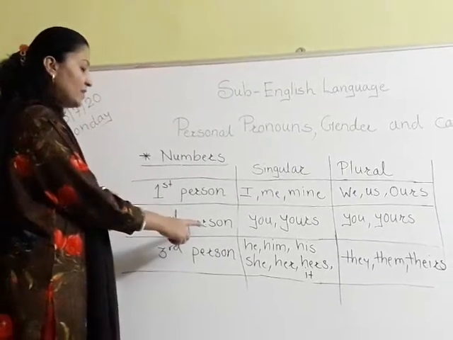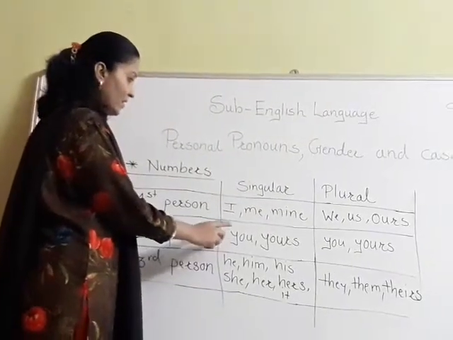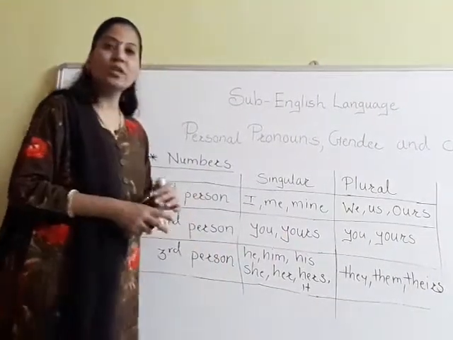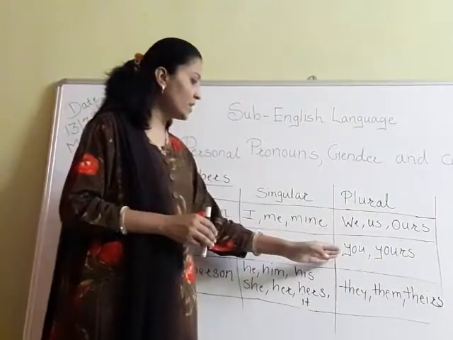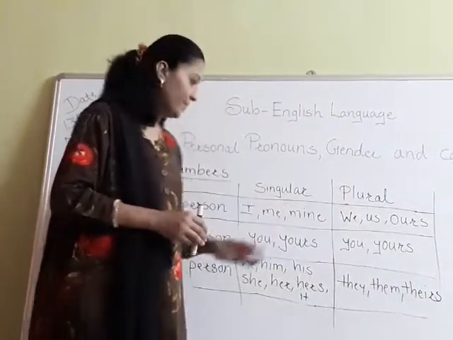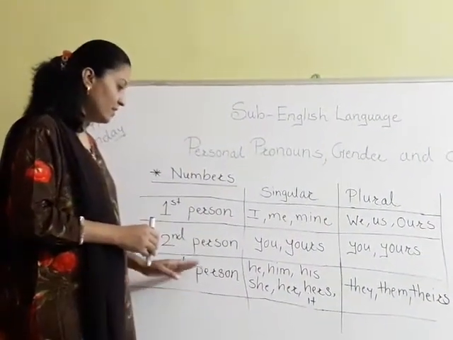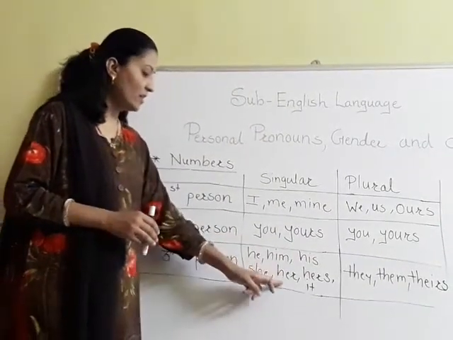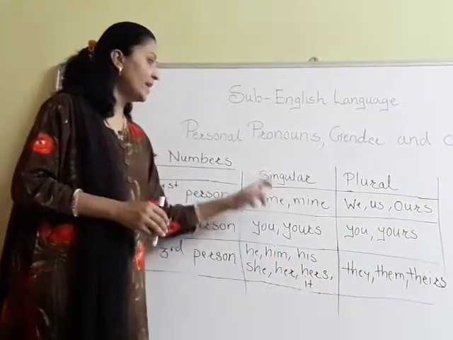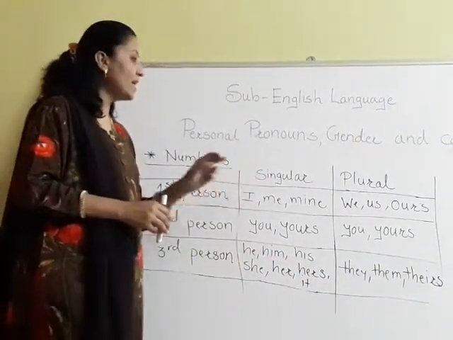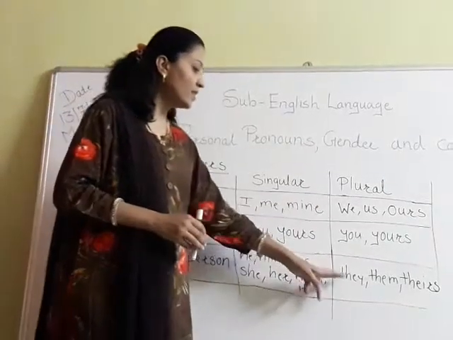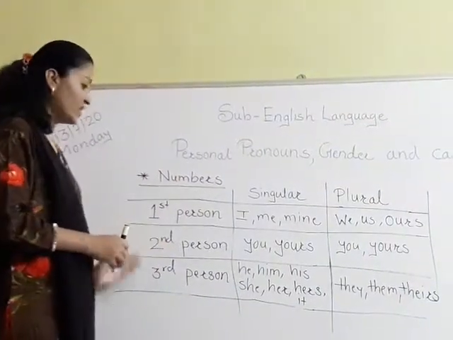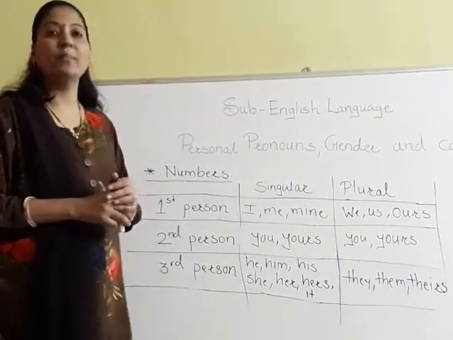And in the second person, singular, we use you, yours. And in plural also, the same thing, we use you and yours. In third person, we use he, him, his, she, her, hers and it in singular, whereas in plural, we use they, them and theirs. So these are the three persons which I have mentioned to you.